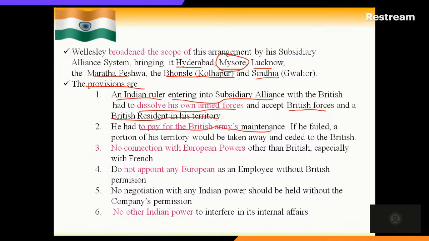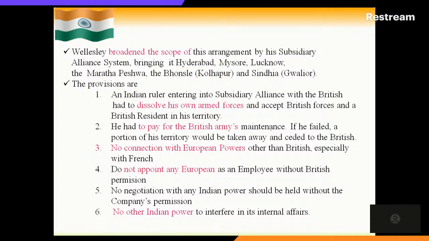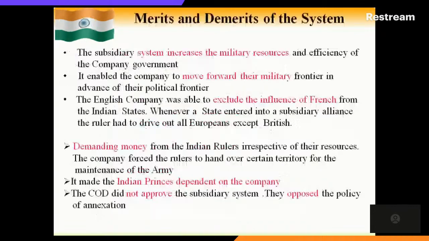And next, what are the merits and demerits, or advantage and disadvantage, of the system? Now, first we will see the merit. The subsidiary alliance system increased the military resources and efficiency of the company government. Obviously it is true,